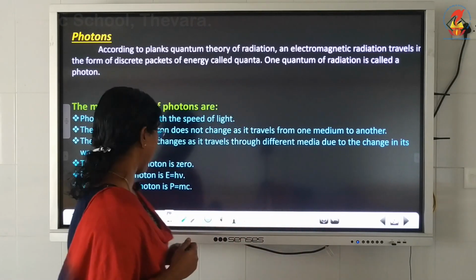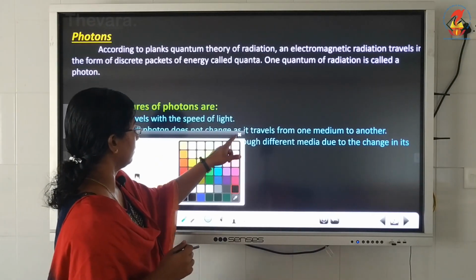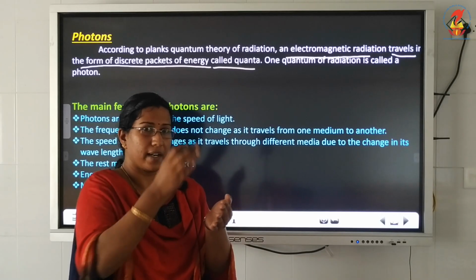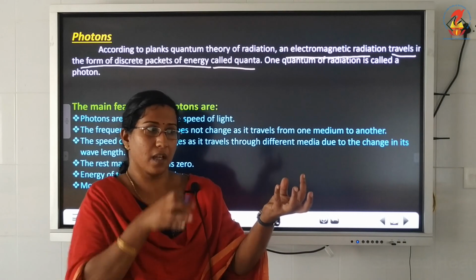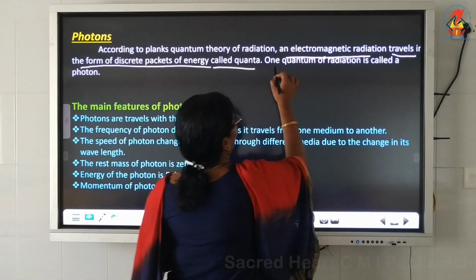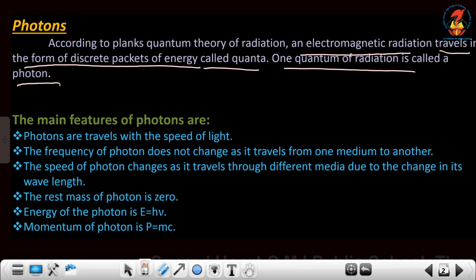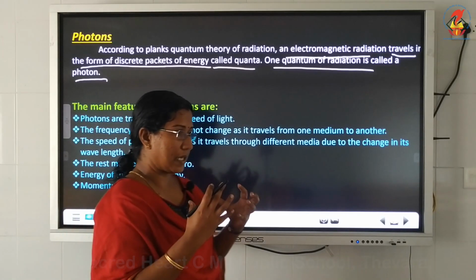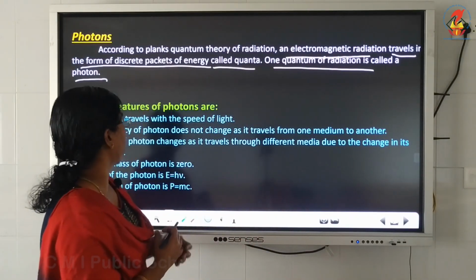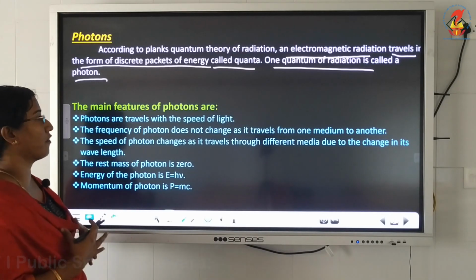And according to Planck's quantum theory, an electromagnetic radiation, that is light, travels in the form of discrete packets of energy called quantum. So we take light, we divide it and put it in different packets. One packet of light having a definite amount of energy is what we call a quantum. And one quantum of radiation is called a photon, which means a photon is a particle of light having a definite amount of energy. Now let us see what are the different characteristics, the different features of a photon.